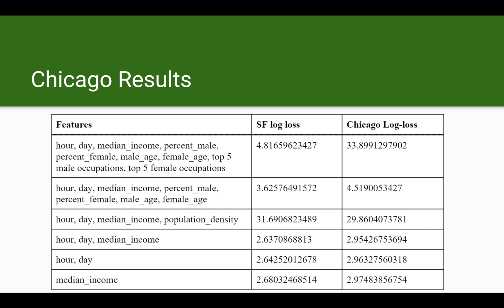When we tried to use these new features that were portable, our performance suffered. Other than median income, none of the additional city features improved performance. One reason could be that our community-based features are quite interdependent.